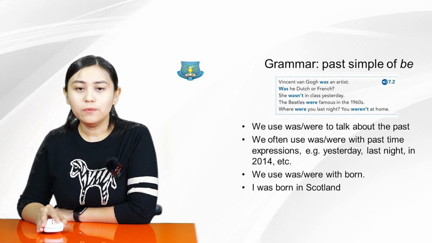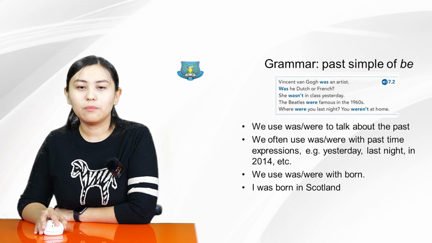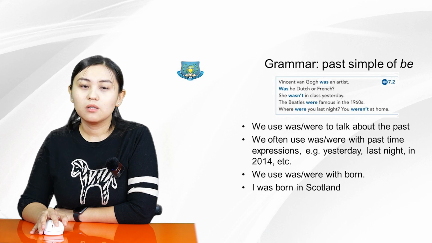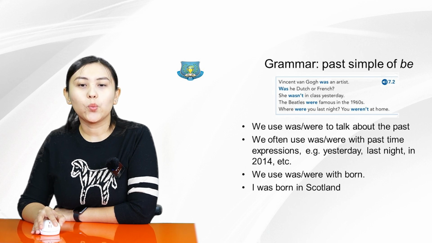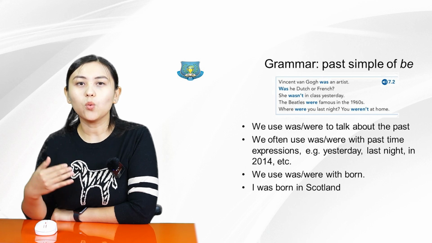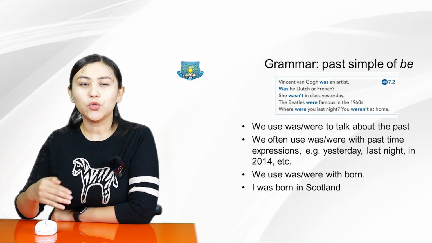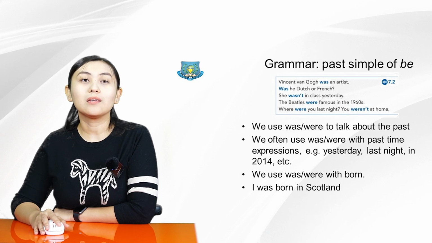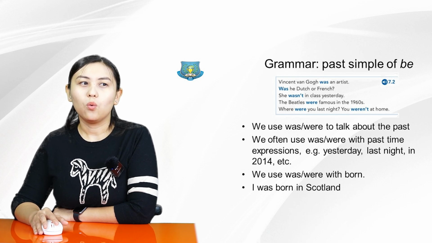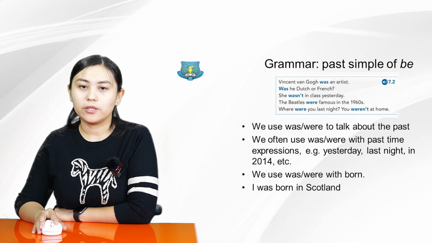Next, we often use was and were with past time expressions. For example, yesterday, last night, in 2014, etc. We use was and were with born. For example, I was born in this year. You were born in this year. For example, I was born in Scotland. You were born in Almaty, for example.